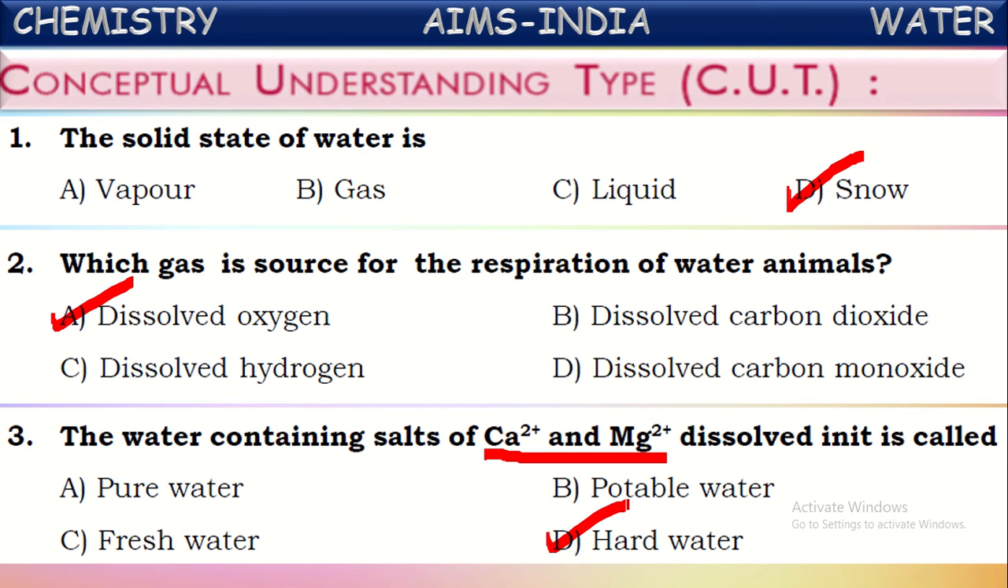Because of the presence of the salts of calcium and magnesium, like calcium bicarbonate, we can say the bicarbonates, chlorides, and sulfates of calcium and magnesium cause hardness to the water, and thus the water containing the salts of these metals is called hard water.